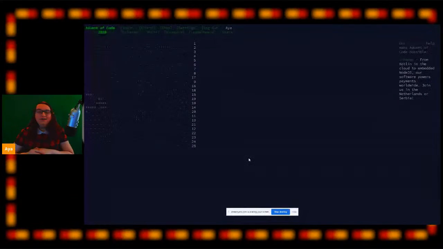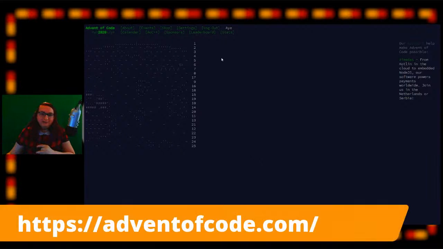The first thing you're going to need to make sure you've done is gone to adventofcode.com, and you'll get taken to this main page here where you can log in. You can authenticate with Gmail or GitHub or even Reddit if you use that to create an account. It's important that you have your own account, because the way this works is it gives you a unique set of input data, which you then manipulate and use in some way to create an output. And when you get the correct output, you receive a star.